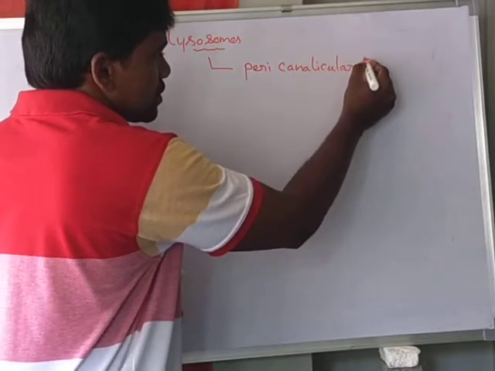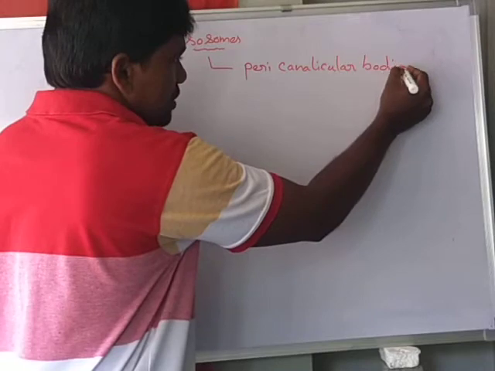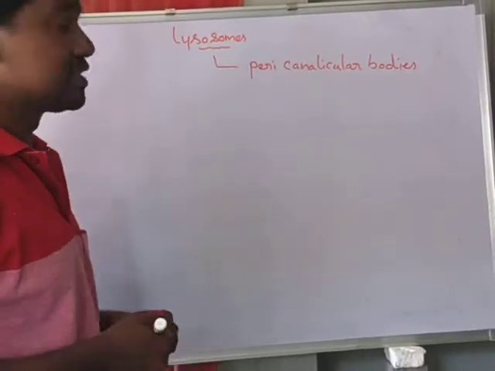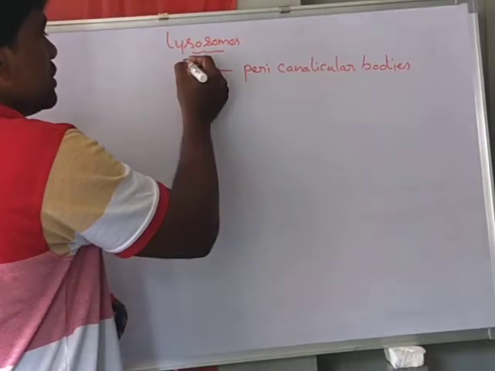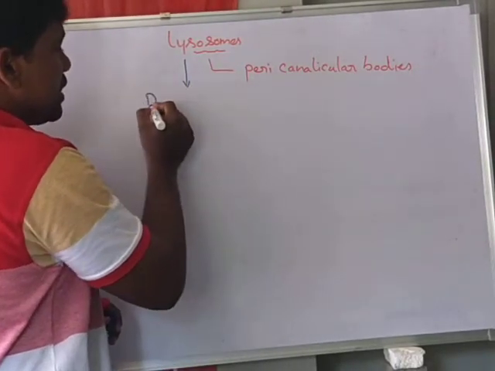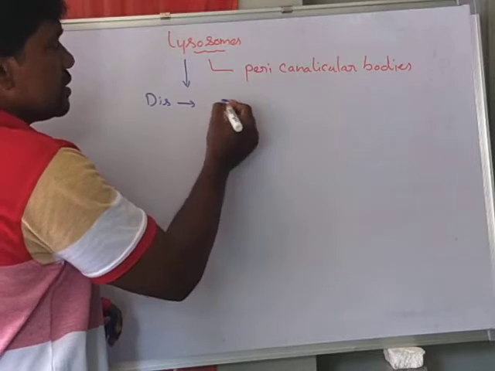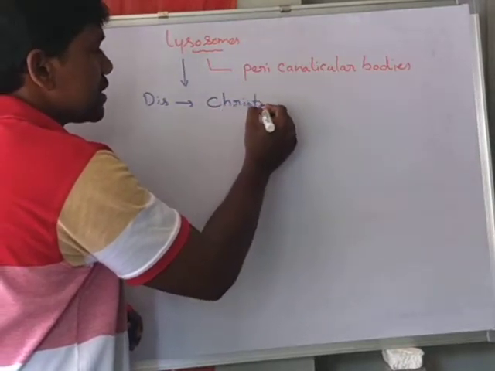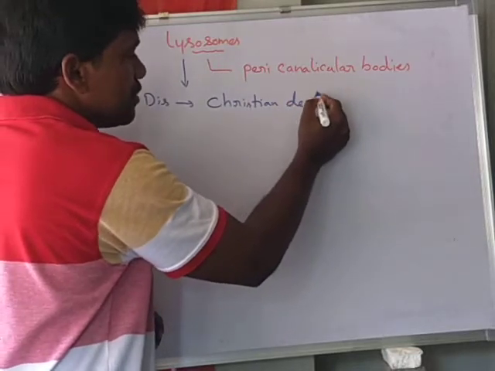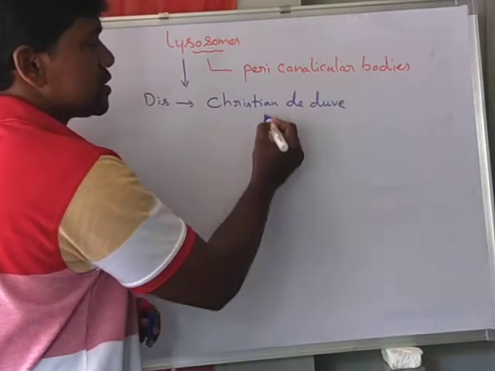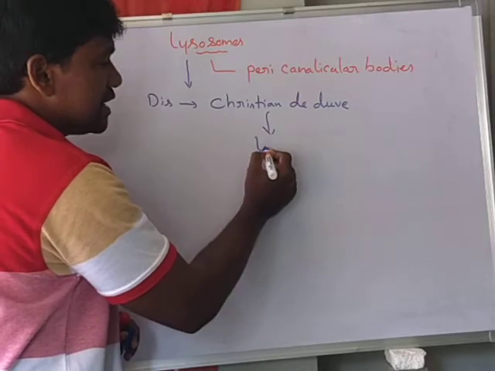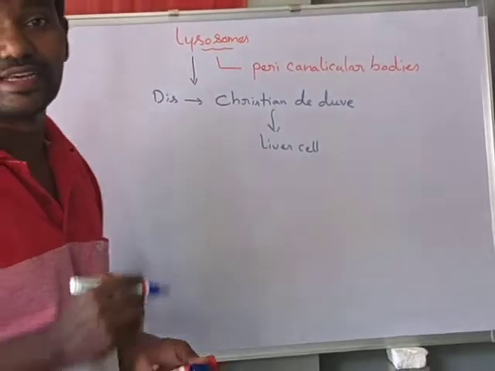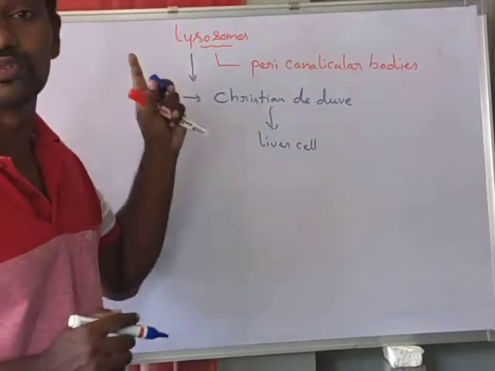Lysosomes were first discovered by Christian de Duve. He isolated them from the liver cell, and he named them lysosomes.